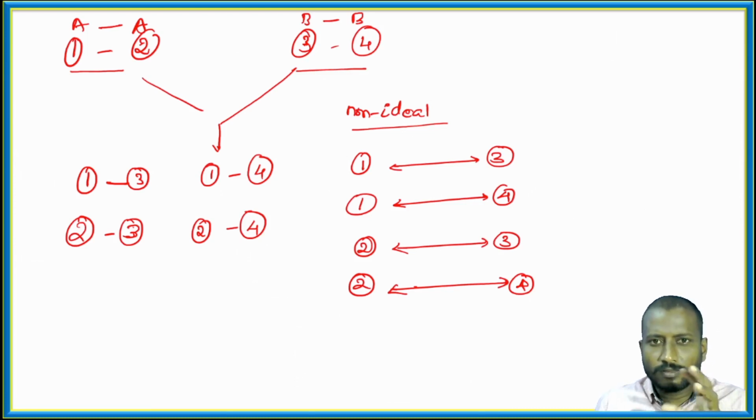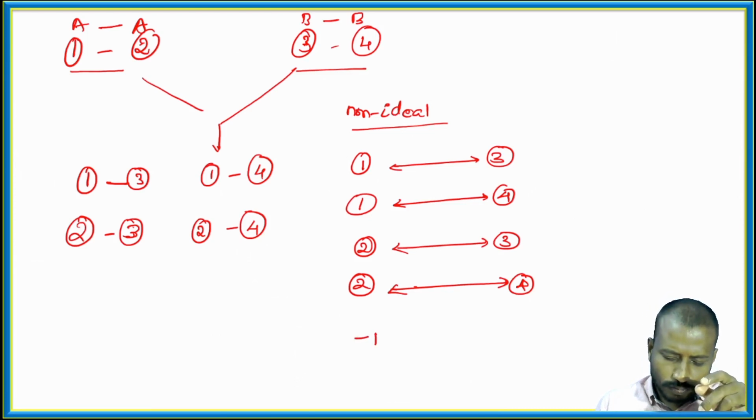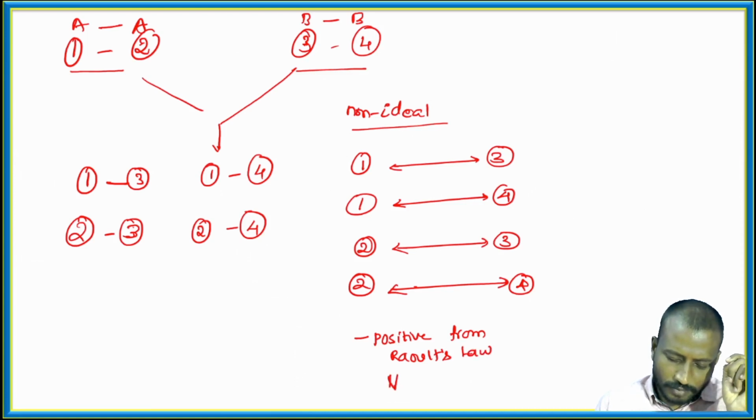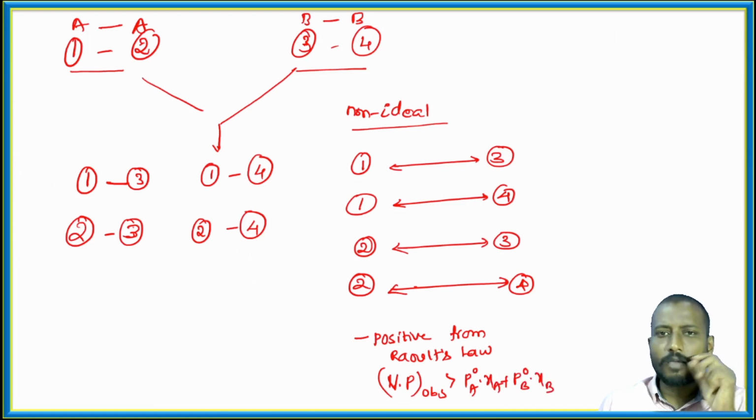So when forces are weakened in the liquid solutions, they come under the category of solutions showing positive deviation from Raoult's law. Positive deviation from Raoult's law means the vapor pressure observed is greater than what we expect from Raoult's law.